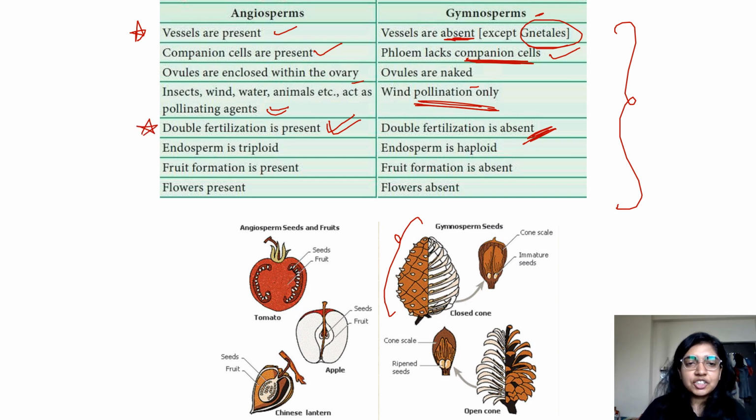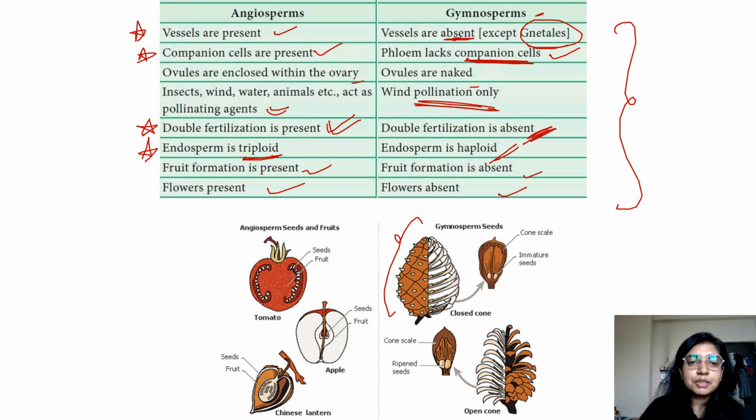So double fertilization is present. Endosperm is triploid. Endosperm is haploid. A very big difference over here. How the endosperm becomes triploid, that is also related to your double fertilization. So if you want the video, please comment. Fruit formation is present, flowers are present, fruit formation is absent, flowers are absent.